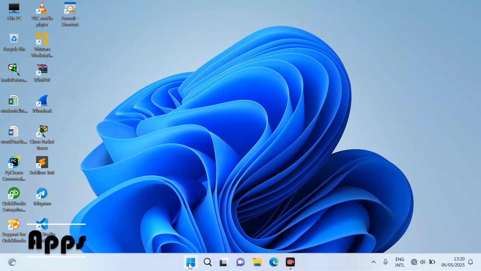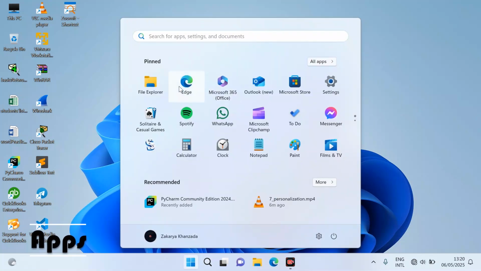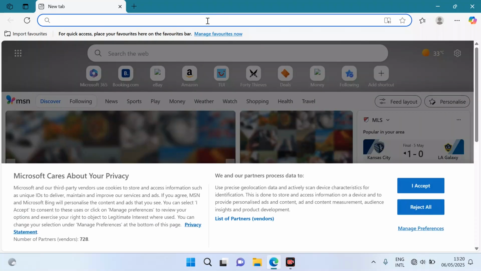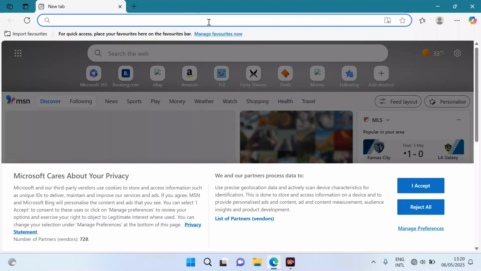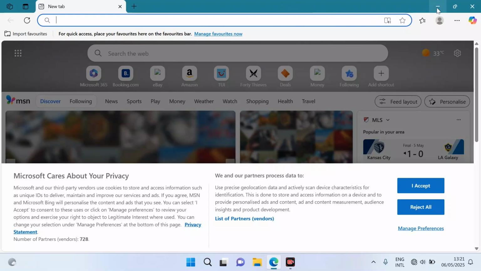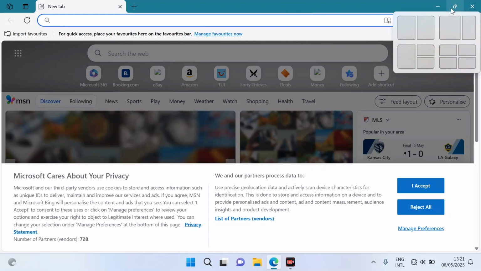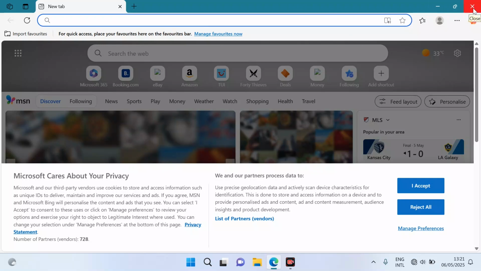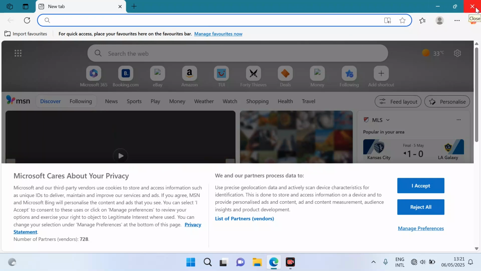So just click here in the start menu and you can see different apps are pinned here. To open it, just click on it and you can see that the app has opened, and you can search here your specific website here, and at the right top corner you can see this minimize option and this maximize option and this shutdown button or the close option.